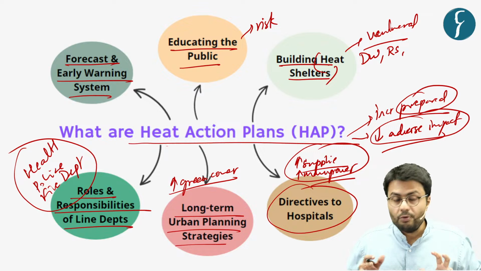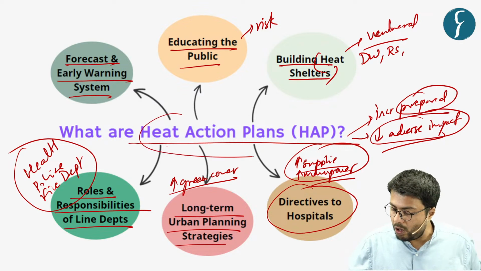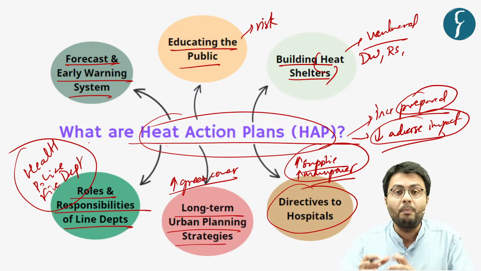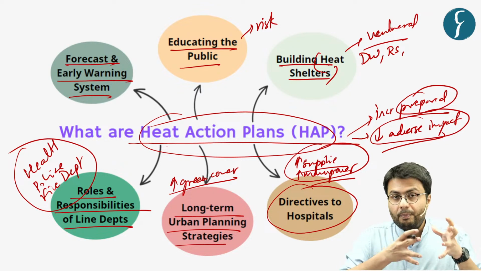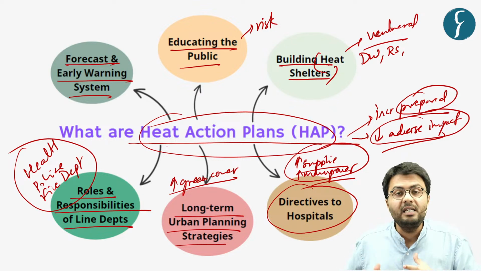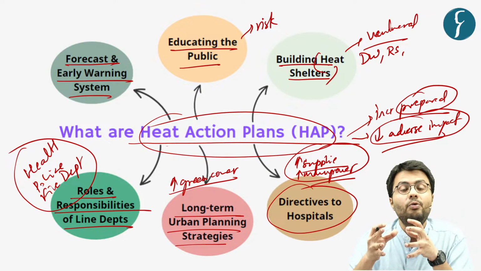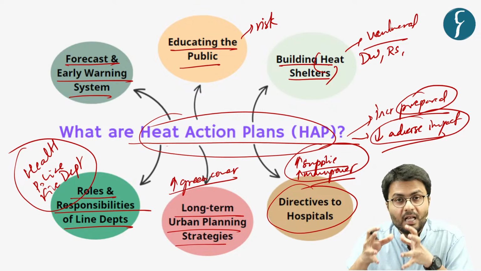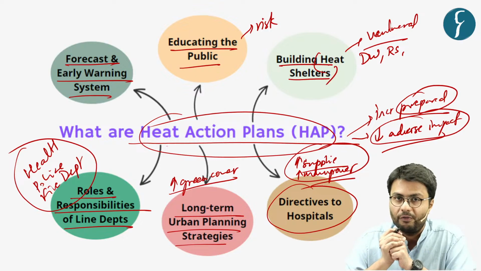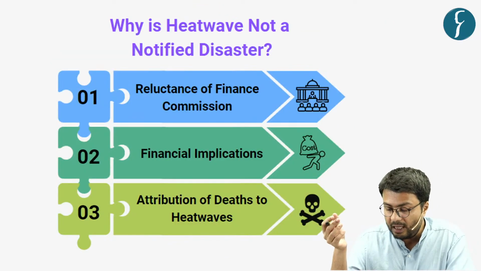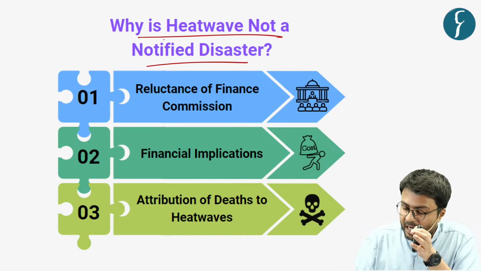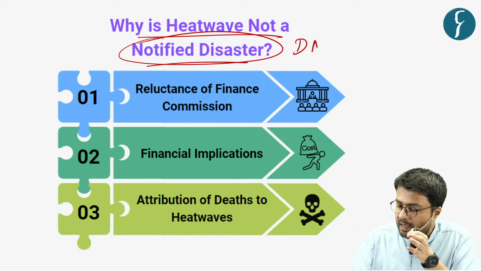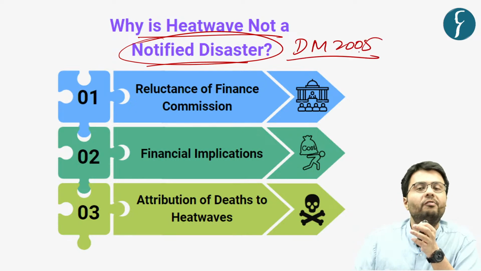So naturally, you can understand, in order to take all these actions, the government requires money. And this money has not been provided to the governments with the help of NDRF and SDRF, because as I've already highlighted, heat waves are not included under the ambit of the Disaster Management Act of the year 2005. So let us understand the reasons which prohibit the government from notifying heat wave as a notified disaster under the Disaster Management Act of the year 2005.